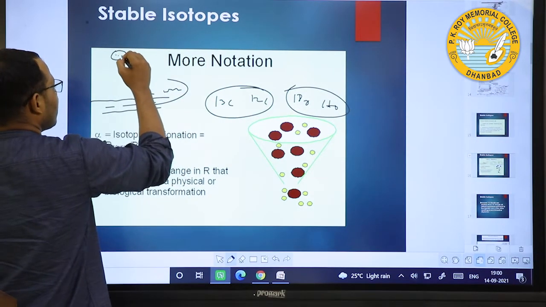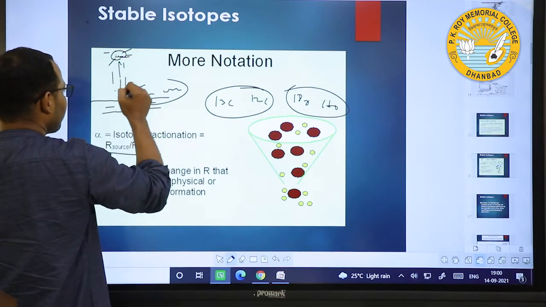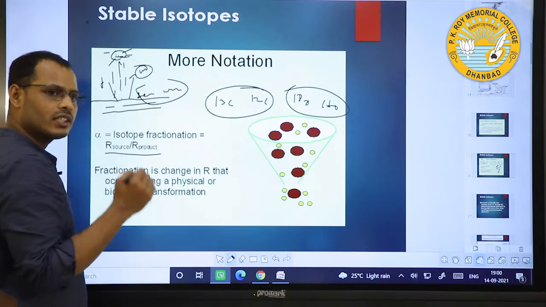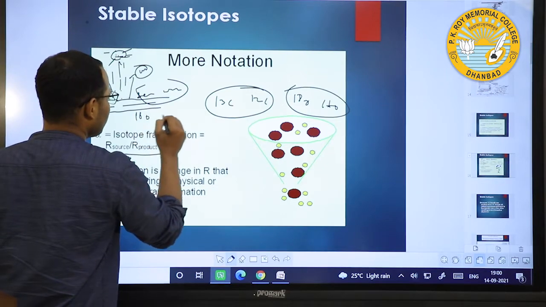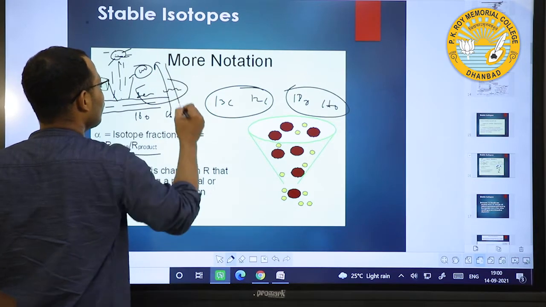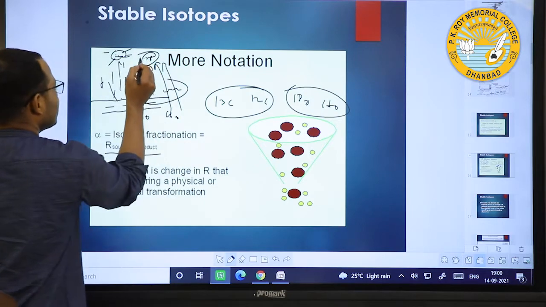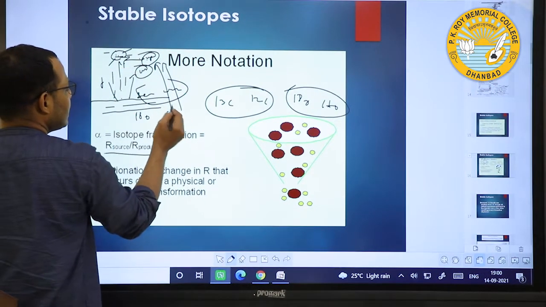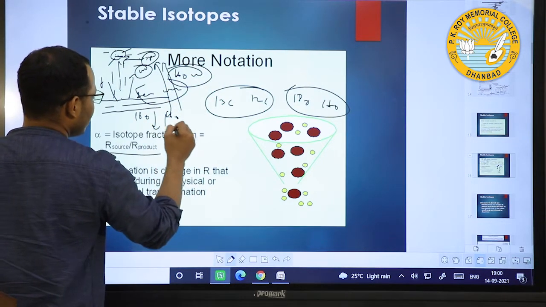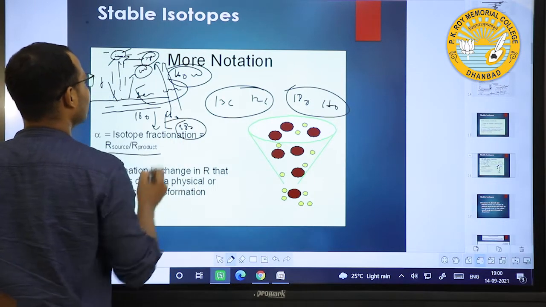When sunlight falls on the seawater, the water will evaporate. With this evaporation, 16O will go upward, and the cloud will get enriched in 16O, while below we will get enriched 18O.